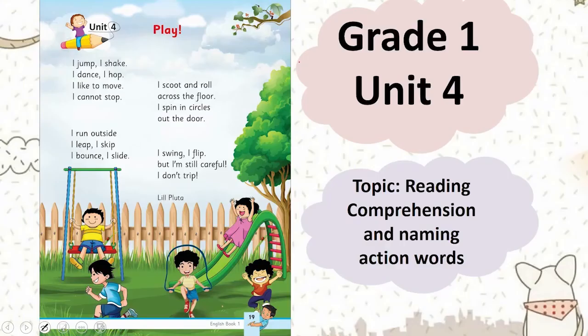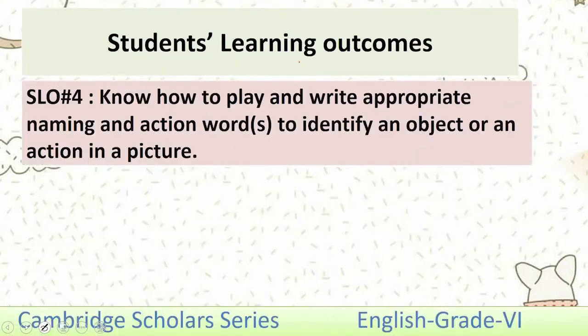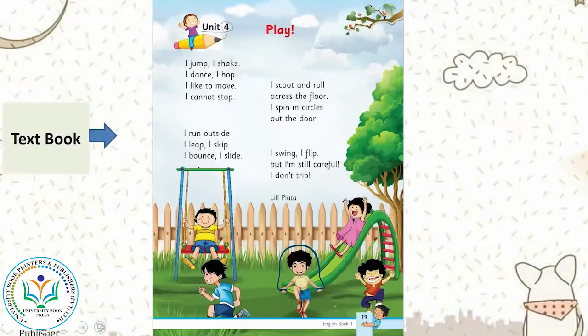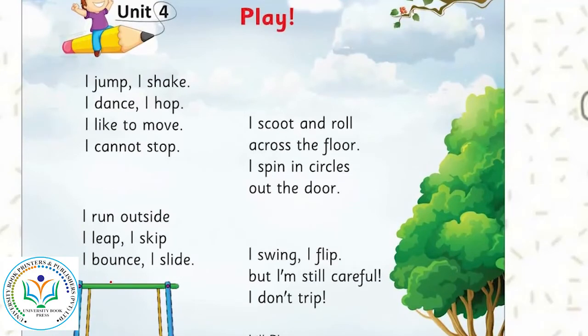Bismillahirrahmanirrahim. We are going to start our lesson from Unit 4, Play, and our topic is reading comprehension and naming action words. SLOs of this lesson are: know how to play and write appropriate naming and action words to identify an object or an action in a picture. In this lesson, we are going to read this poem about play on page number 19. Let's start from here. The first stanza.